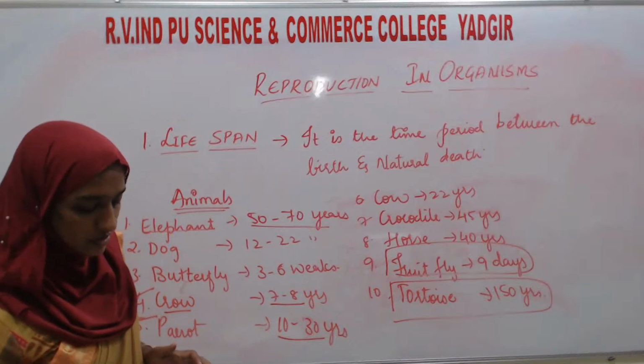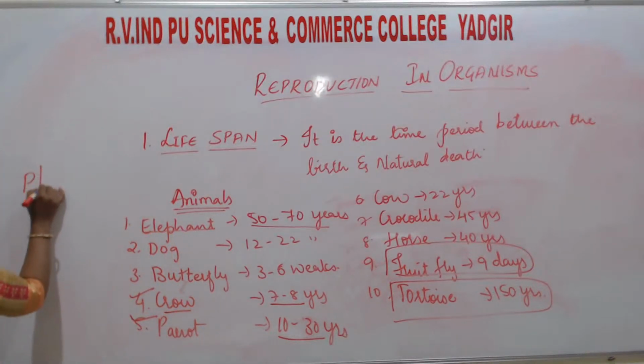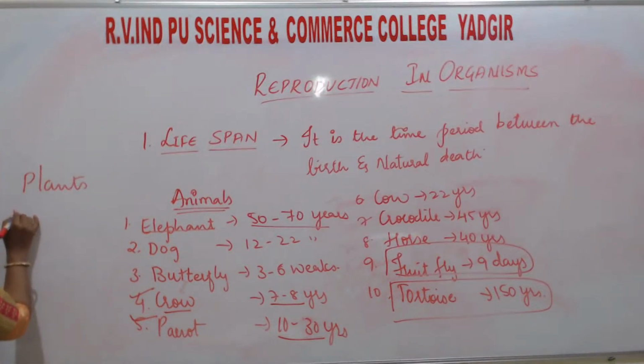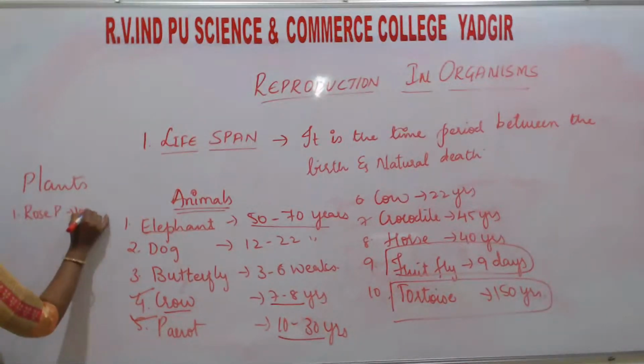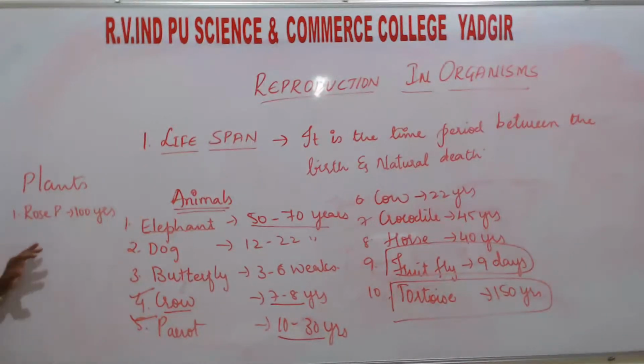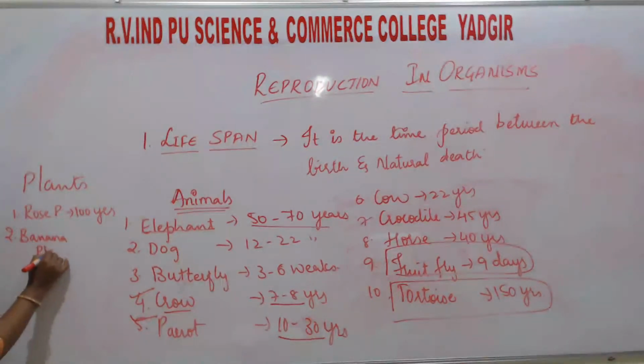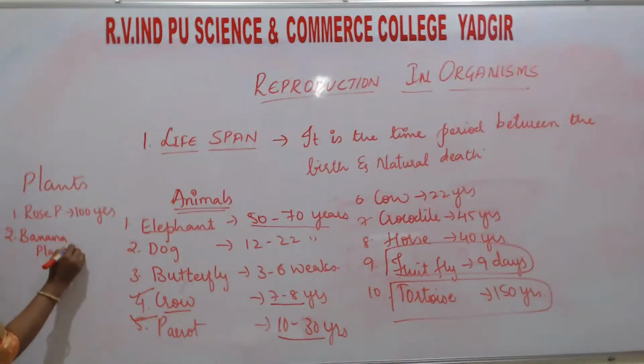What are those? Rose plants. In plants, first one, rose plant will have a lifespan of 100 years. How much is it? 100 years. Banana plant, it is 2 to 3 years.